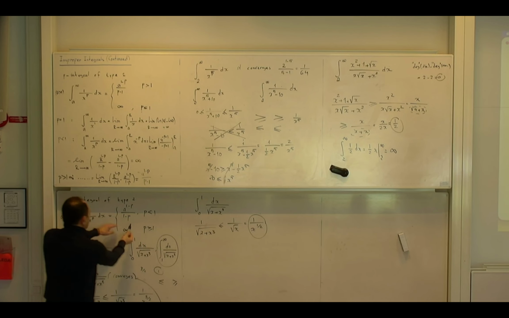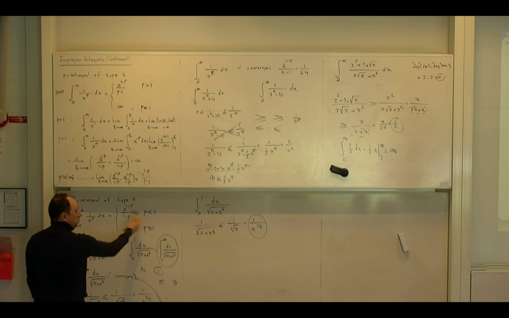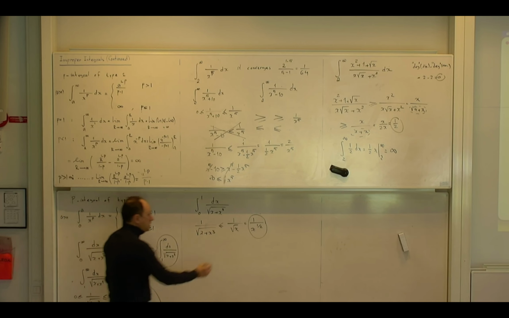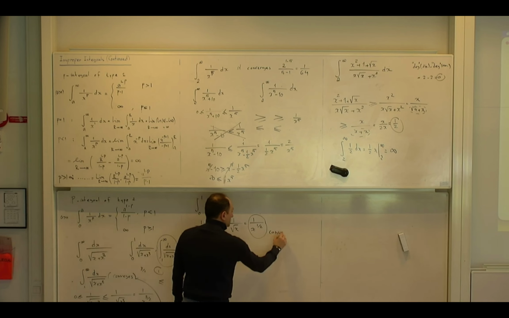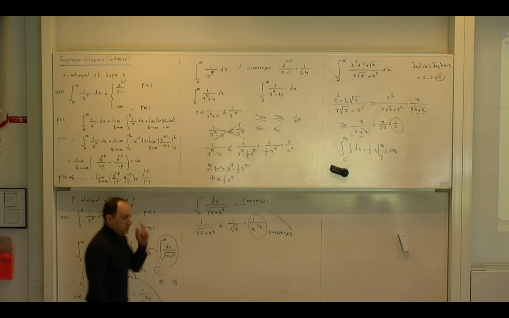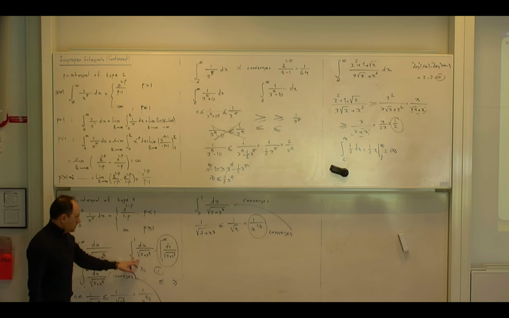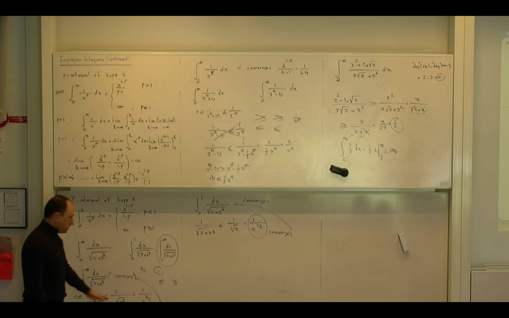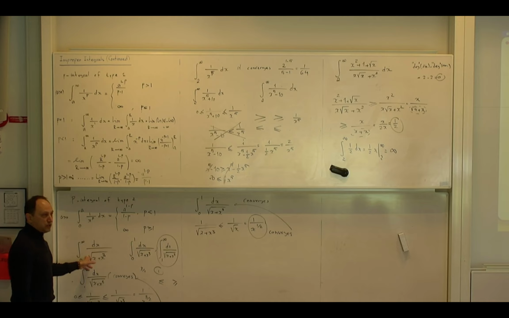And then it is on the board. If p is less than 1, it converges. So this converges. This implies that this one also converges. Now this integral converges based on this analysis. This integral converges based on this analysis. So my original integral also converges.